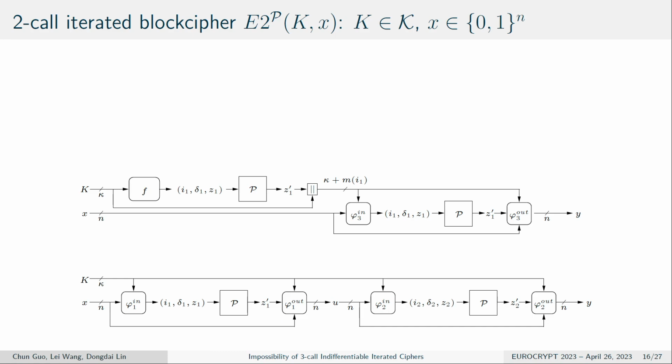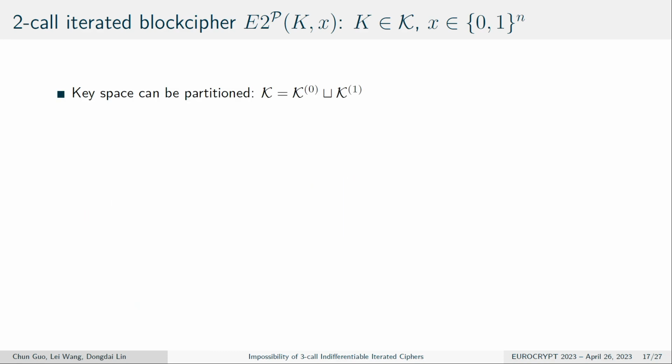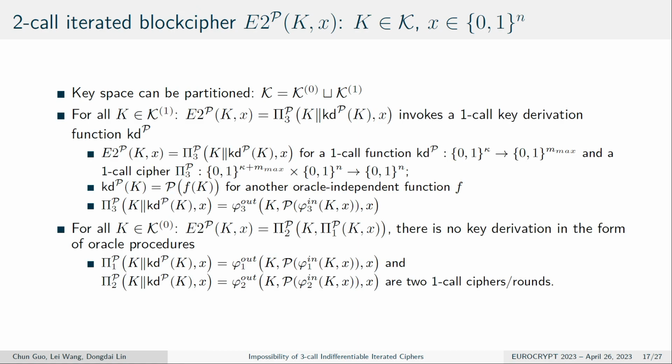And then we look into the two-core iterative block cipher. There are only two types of this block cipher. The first type is that the key derivation only takes one permutation call. And the second type is that the key derivation takes no permutation call. So in this case, we divide the key space into two sets, K0 and K1. For K1, it only invokes one call of the key derivation function. And for K0, there is no key derivation function in the form of oracle procedures.